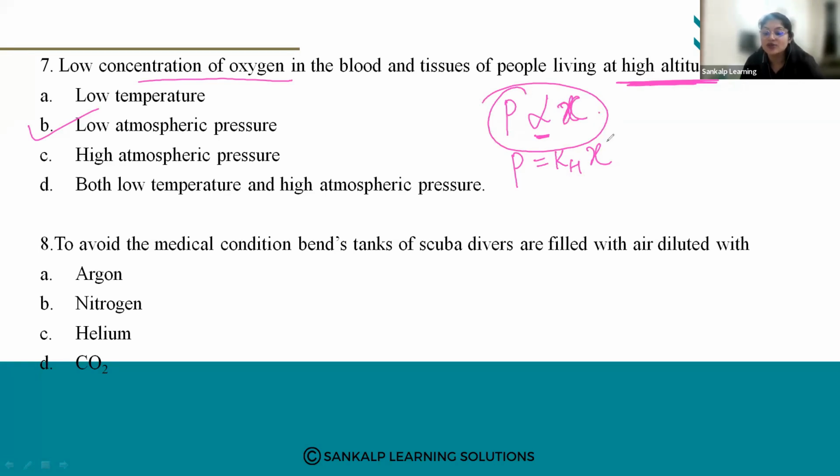Okay, so atmospheric pressure is less, so mole fraction also will be less. As your atmospheric pressure is less, your mole fraction is also less. So remember that the people who are going at a higher altitude will have their concentration of oxygen reduced. Why? Because of lower atmospheric pressure.